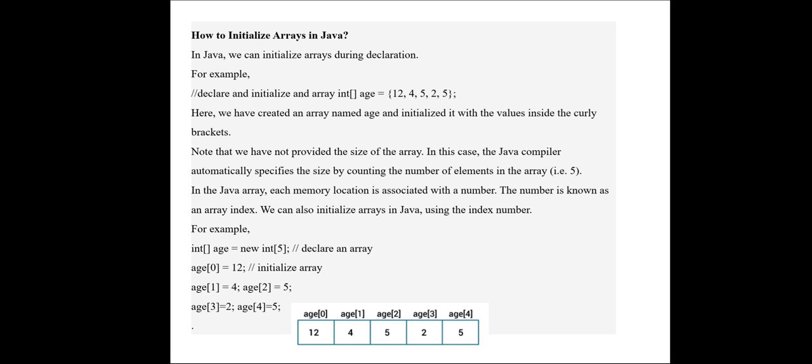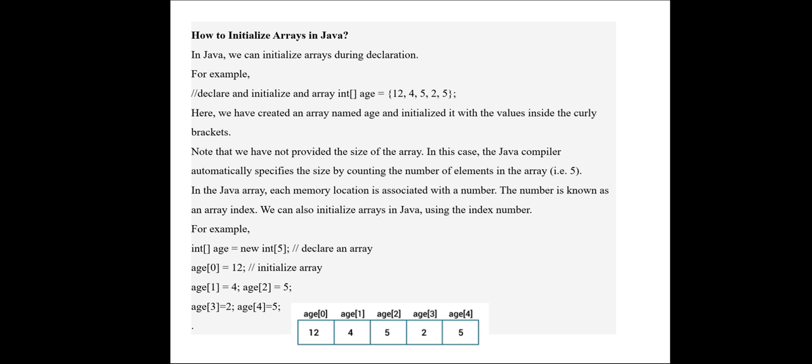So how to initialize an array? We have seen how to declare an array and how to allocate memory for an array. Now we have to learn how to initialize an array. Initializing means giving values to an array. To initialize an array, int square bracket age. Here the array age is of type int. Previously we created an array of double; here we are creating an array of integers. So int square bracket age equal to, within curly braces we have given 1 2 3 4 5. So the values for the array we have given.